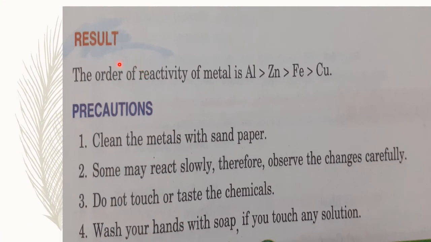So based on the above experiment and observations, we can come to the conclusion or the result. In the order of reactivity of the four metals, aluminum is highly reactive and copper is the least reactive. Zinc is less reactive than aluminum but more reactive than iron, and iron is less reactive than aluminum and zinc but more reactive than copper.